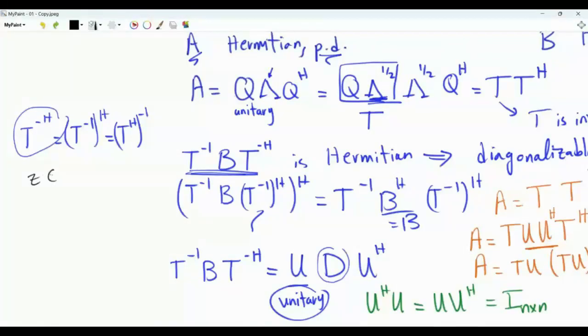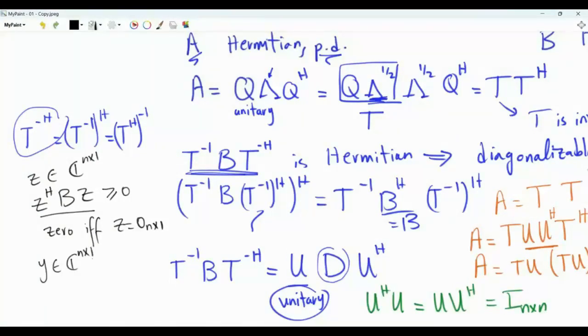This means that if we take vector Z in Cn and we construct the quadratic form Z Hermitian B Z, this quadratic form is greater than or equal to 0 for every Z and is 0 if and only if Z is the all zero vector. If we want to investigate T inverse B, T inverse Hermitian, we will take vector Y in the n-dimensional space, and then we examine the quadratic form Y Hermitian, T inverse B, T inverse Hermitian Y. Now, T inverse Hermitian Y is an n-dimensional column vector, and this is its Hermitian here.